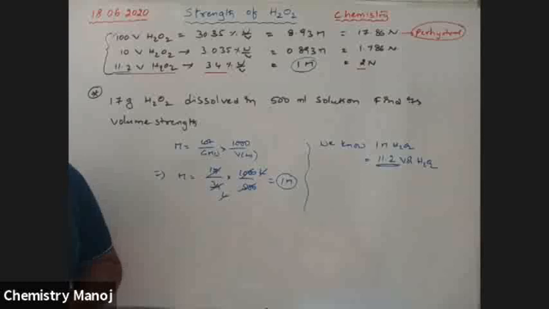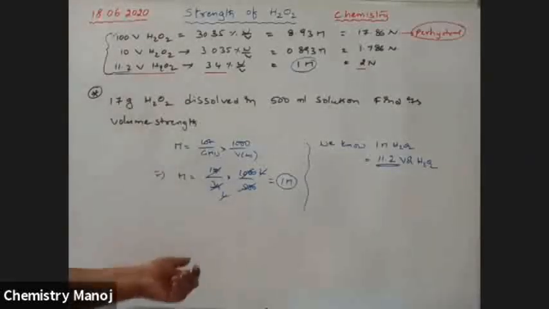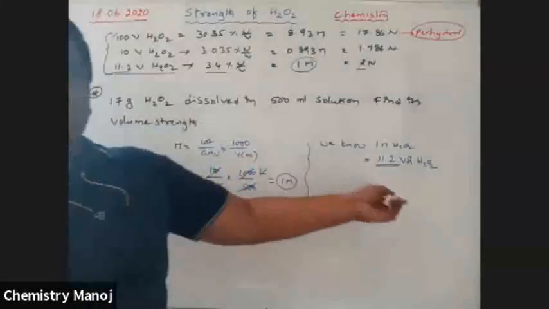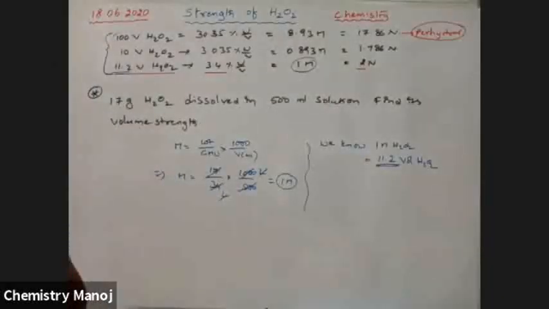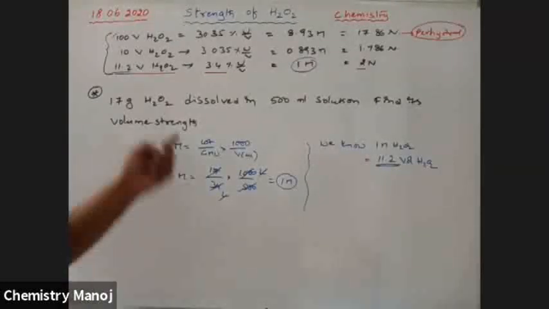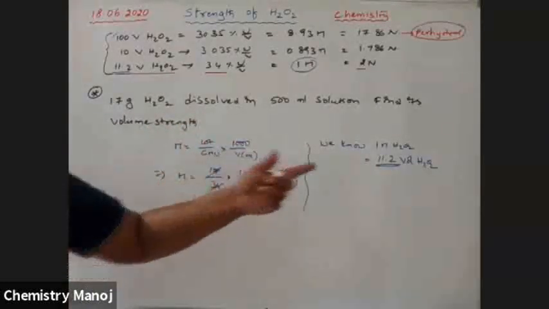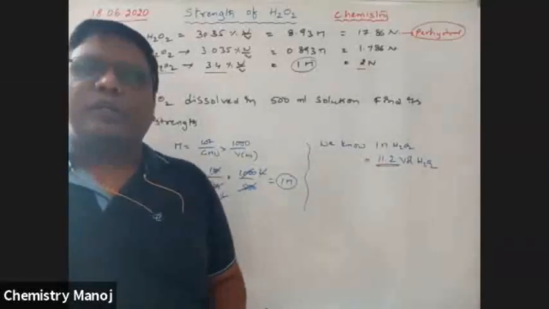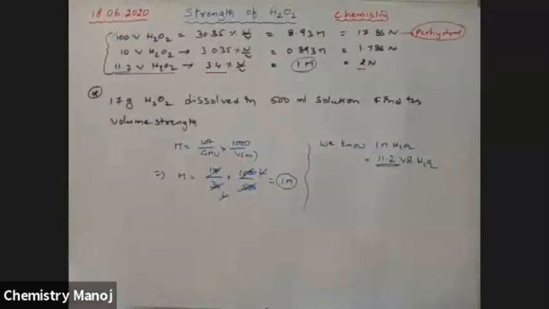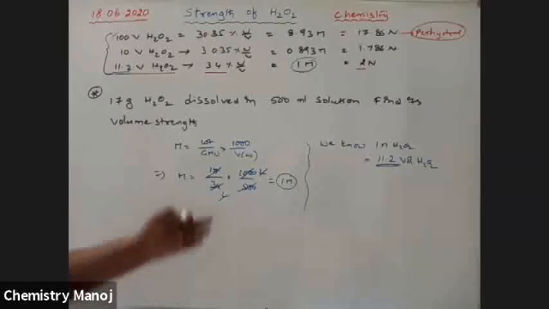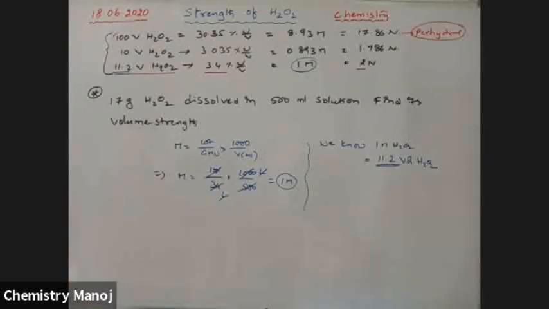Am I correct? So, first of all, calculate either molarity or normality. Convert that molarity or normality into volume strength. That's enough. Okay. So finally, what is the volume strength of this H2O2? That is 11.2 volume H2O2. So did you understand me, my dear boy? Is the problem clear? Yes. Okay.